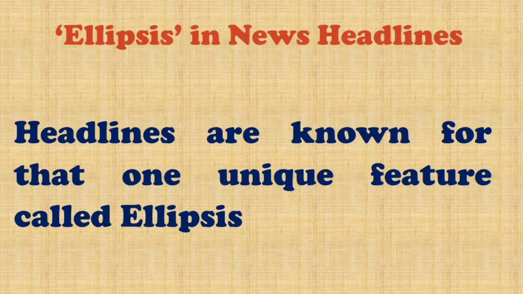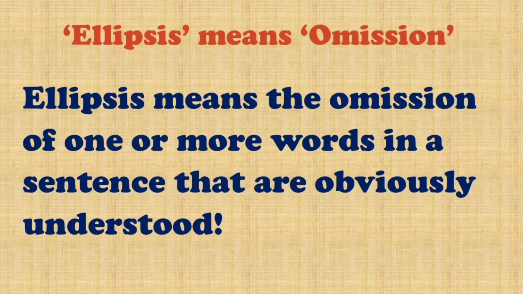Now let's do an interesting and engaging study of headlines from today's newspapers. Headlines are known for that one unique feature which is called ellipsis. So what is an ellipsis? Ellipsis in Greek means omission, and so ellipsis means the omission of one or more words in a sentence that are obviously understood.